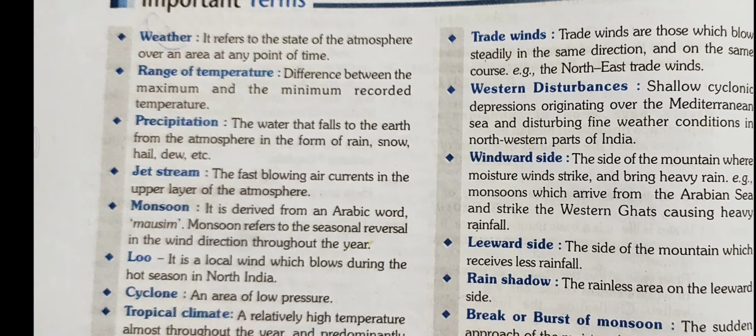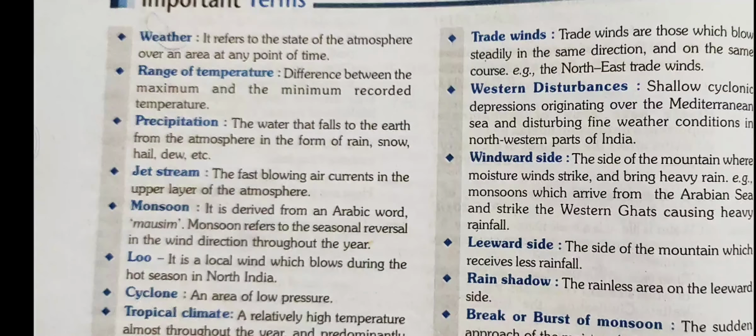Next term is rain shadow area. Rain shadow area is rainless area on the leeward side. When moisture laden winds strike the windward side, that brings rainfall, and the opposite side gets less rainfall or sometimes no rainfall, that is rain shadow area.